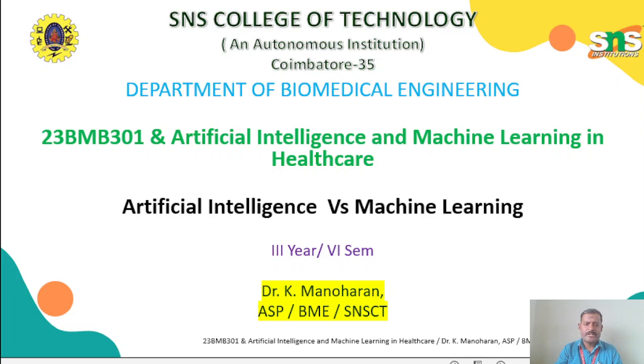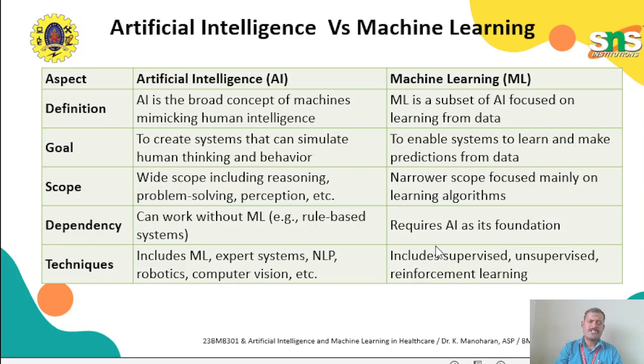So today in class we are going to discuss artificial intelligence versus machine learning. First, artificial intelligence is a broad concept that mimics human intelligence. And machine learning is a subset of artificial intelligence, which is focused on learning from data.